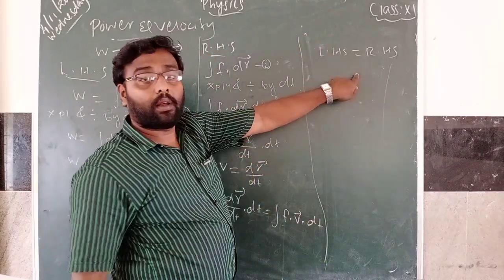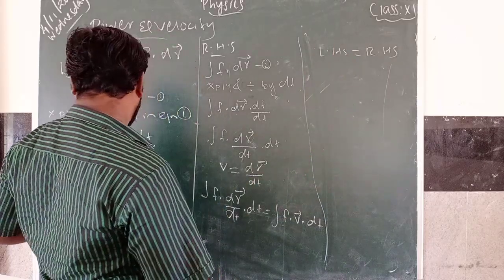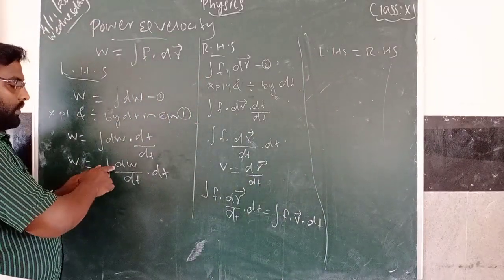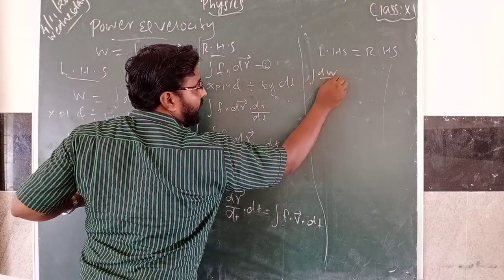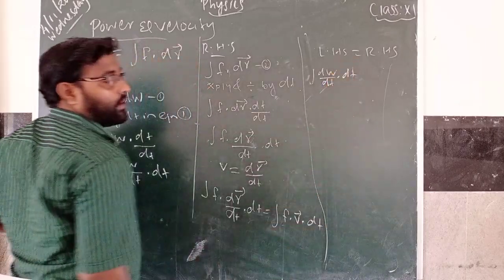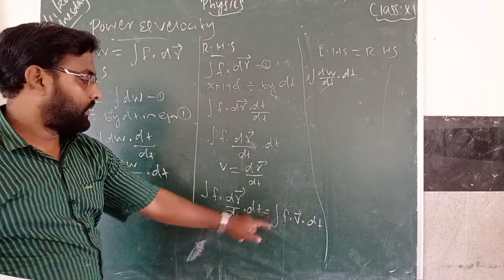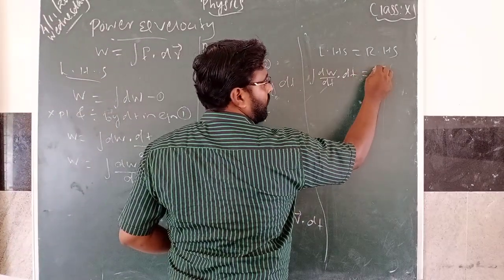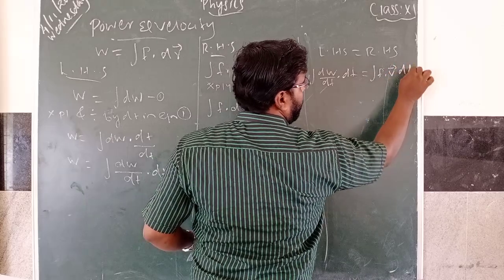So the LHS is dW by dt into dt, and the RHS is F dot v into dt.